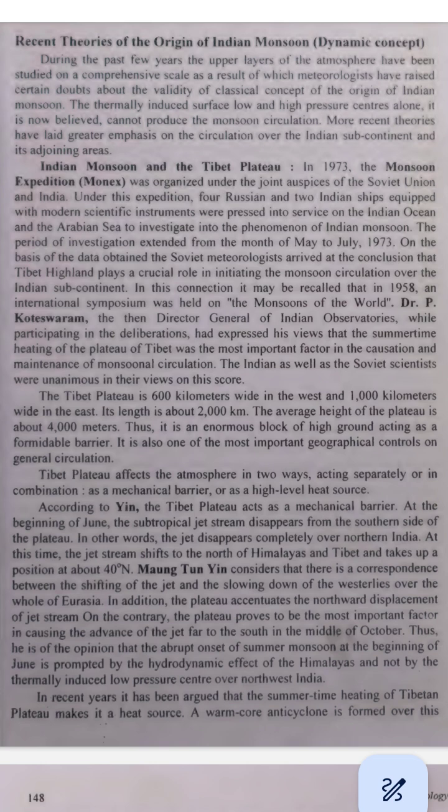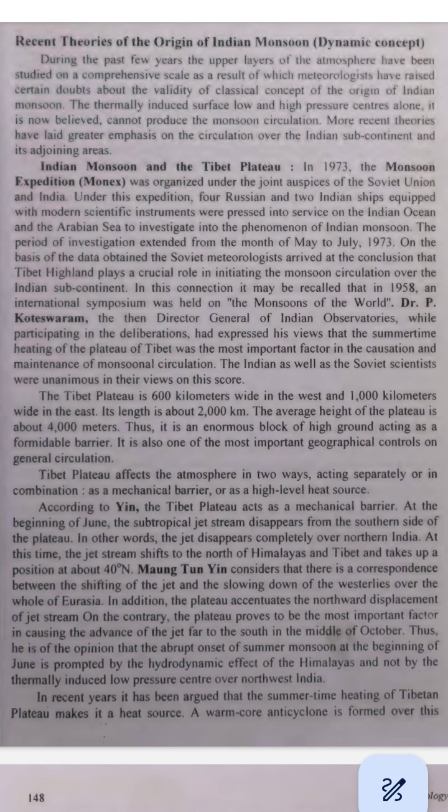It turns into rain. Important studies about the monsoon. Here are 2 key studies that helped scientists understand how the Tibet Plateau affects the monsoon. 1. Monsoon Expedition, MONEX, 1973. In 1973, India and the Soviet Union, now Russia, worked together to study the Indian monsoon. They used scientific ships to study the monsoon winds over the Indian Ocean and Arabian Sea. They found that the heating of the Tibet Plateau is a key reason the monsoon starts over India.